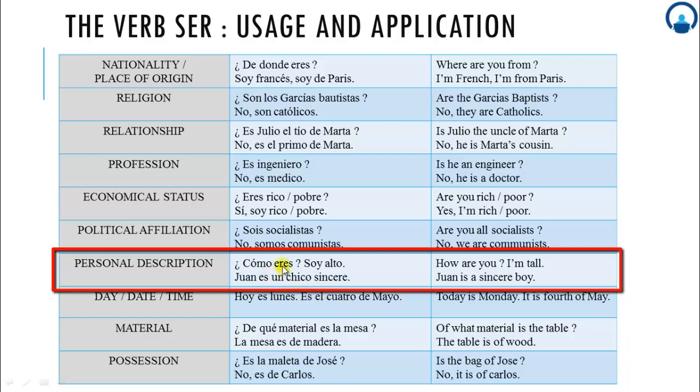Eres is the conjugation of verb ser, and ser is used for the fixed state. So I am asking you about how are you in reference to your fixed state. So I have to describe myself that I am tall, I am short, I am whatever, about your attitude.